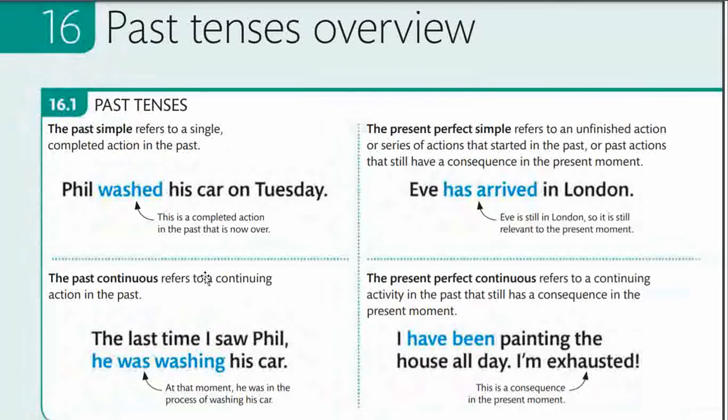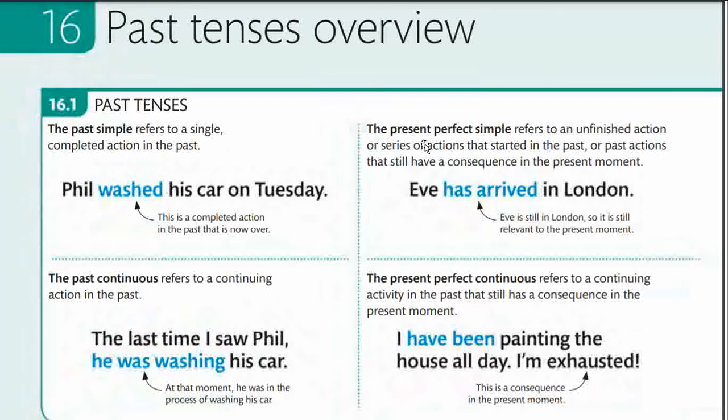Now after understanding the structures, let us have a little comparison of simple past with present perfect. Let us see. Phil washed his car on Tuesday. The action completed and it is now over. We do not discuss it any further. There is no need to mention it.